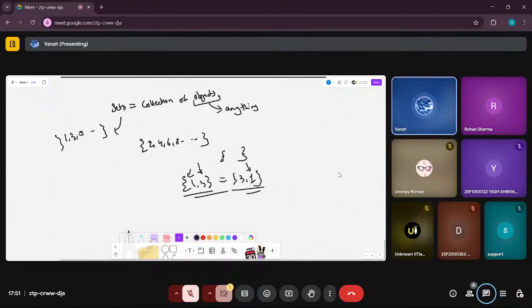And then there is a notion of finite and infinite sets. These two are finite sets. They have a finite number of elements, which is two in this case. This, however, is an infinite set. This has infinitely many elements. We can go on and on, 1, 3, 5, 7, 9, and so on and so forth. This doesn't really end. So this is the notion of finite and infinite sets.